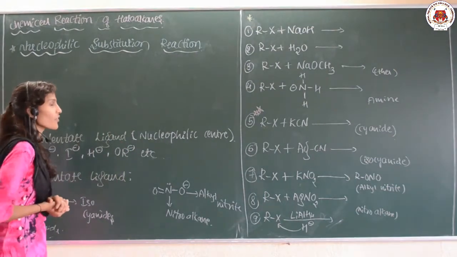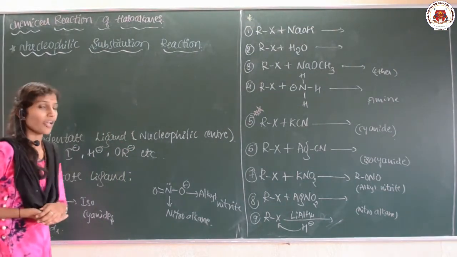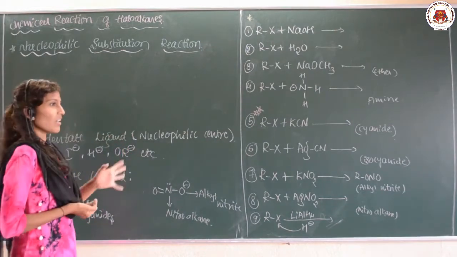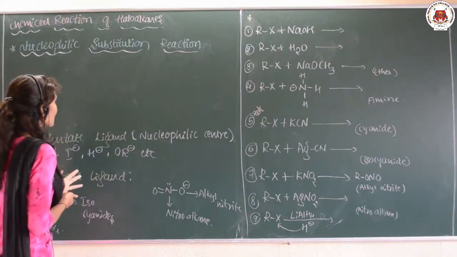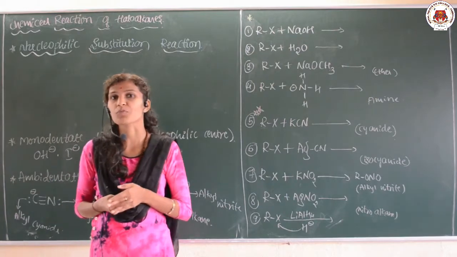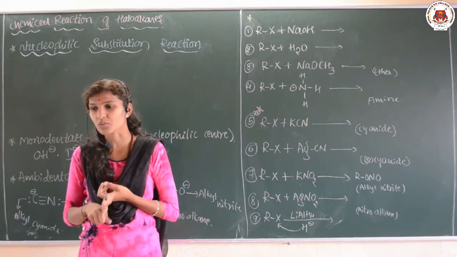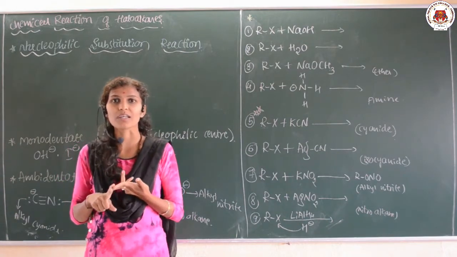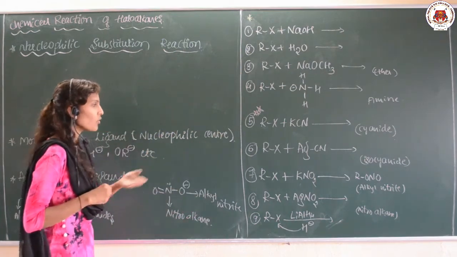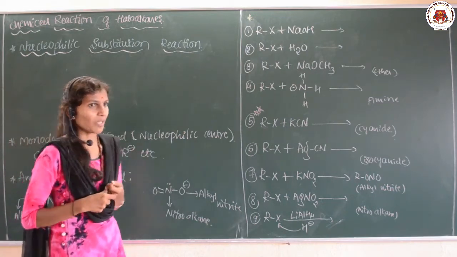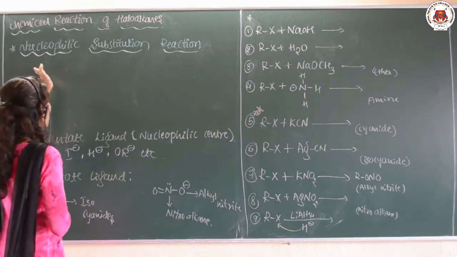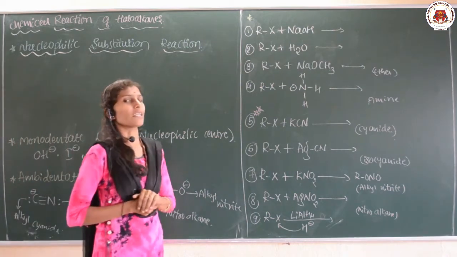Today we are going to discuss the chemical reactions of the haloalkanes, which is a very important topic. Haloalkanes undergo three types of reactions: nucleophilic substitution reaction, elimination reaction, and reaction with metals. We are going to study all three cases deeply, and now we are going to discuss the first one, that is the nucleophilic substitution reaction.